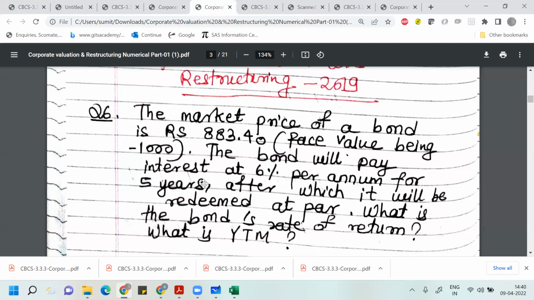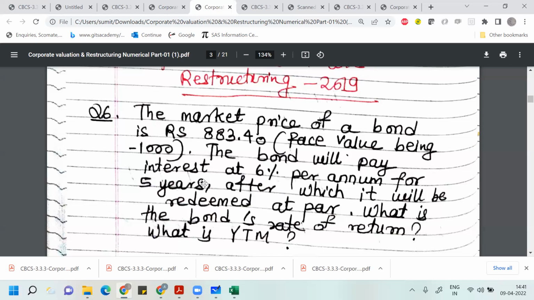If you noticed in this question, the price is given as 883.4. Face value is 1000 rupees. The bond will give you 6% interest for 5 years, after which it will redeem at par. Redeem at par means it will get redeemed at the face value.